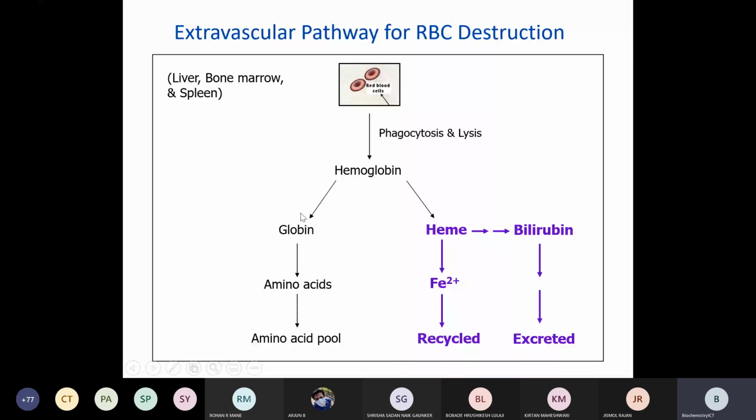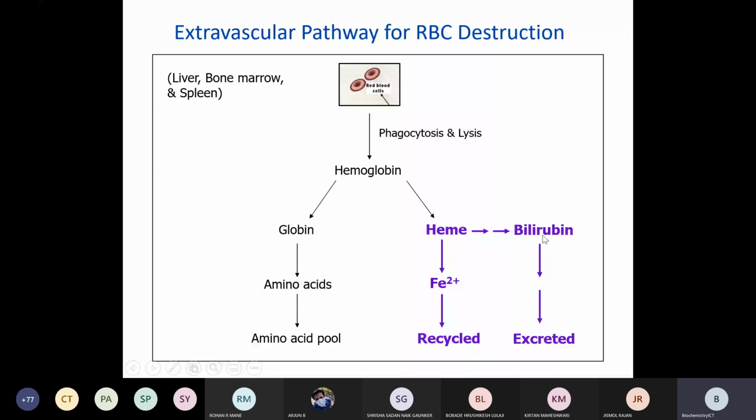It will further break down into different amino acids, and those amino acids will enter the amino acid pool, where the body's requirement of amino acids can also be fulfilled. So hemoglobin is bifurcated into globin and heme. Globin, through amino acids, enters the amino acid pool, while the heme obtained from hemoglobin further forms bilirubin.